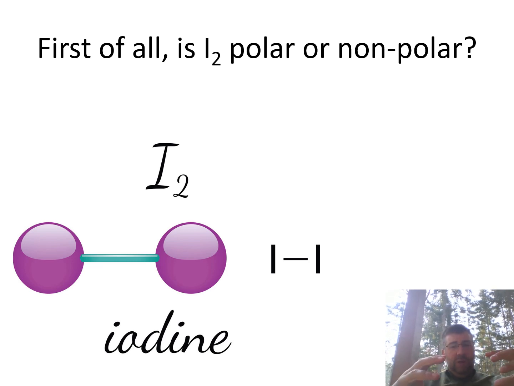So here's the I2 molecule. It is I bonded to another I in a single covalent bond. Is this a polar molecule or a nonpolar molecule? Well, since anything bonded to itself is nonpolar, and all the bonds are nonpolar, this is going to be a nonpolar molecule. So it is not going to be able to interact with water as a dipole-dipole or an ion-dipole. It's going to have to interact with an induced dipole situation.